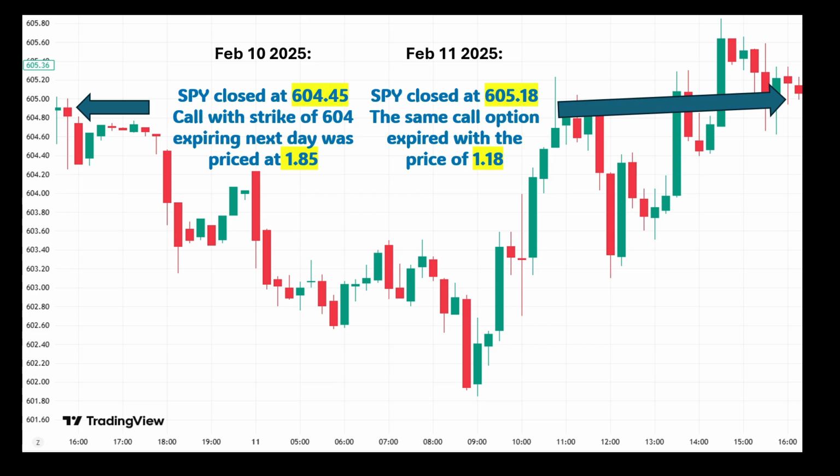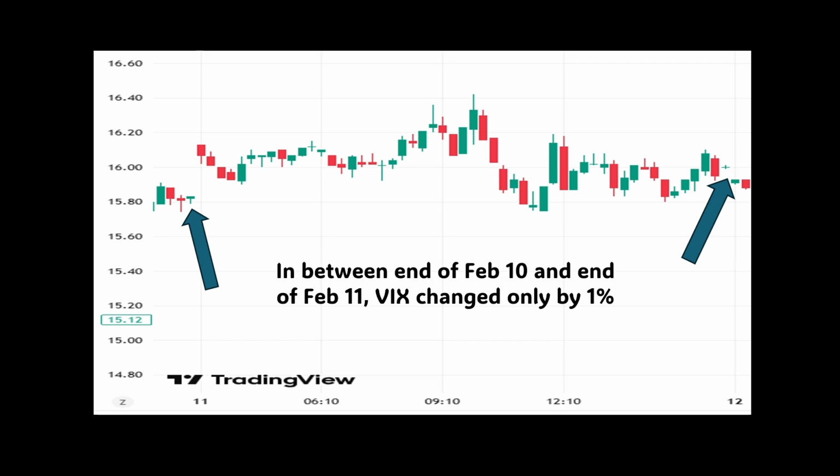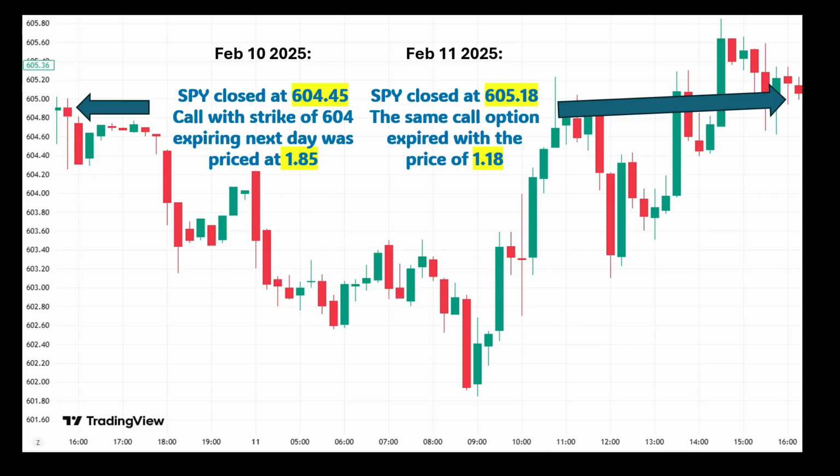Now, if you're wondering if volatility had anything to do with the drop in option price, note that in between the end of February 10th and end of February 11th, VIX changed only by 1%. So this graph is showing VIX, and as you can see, VIX was pretty much flat. So the bottom line here is that just like the Black-Scholes model predicts, all else equal, option prices go down